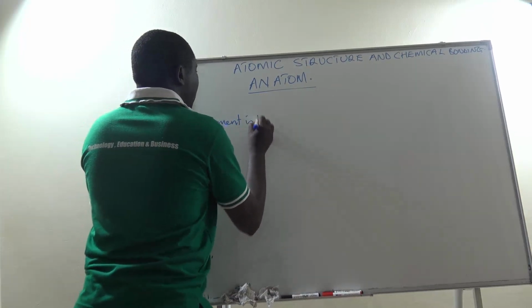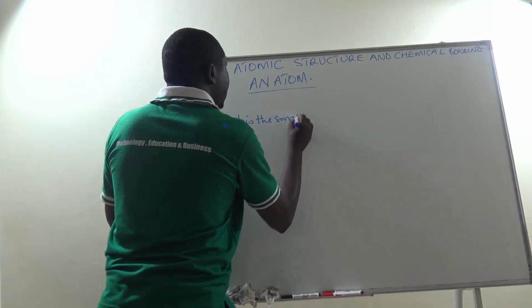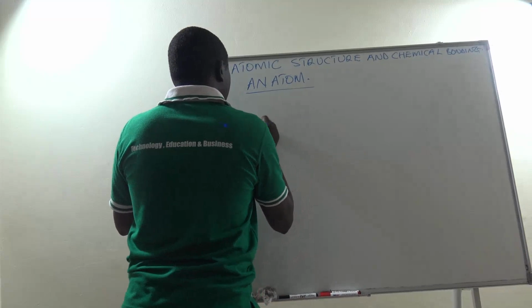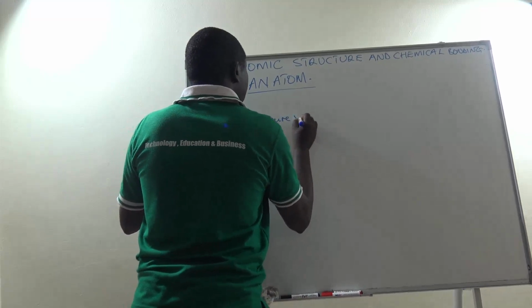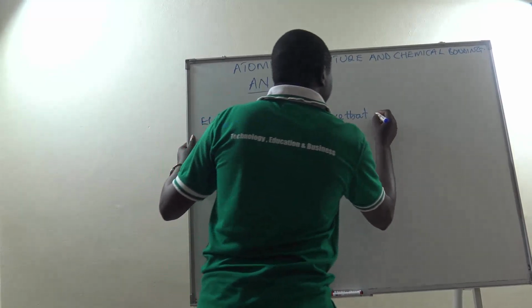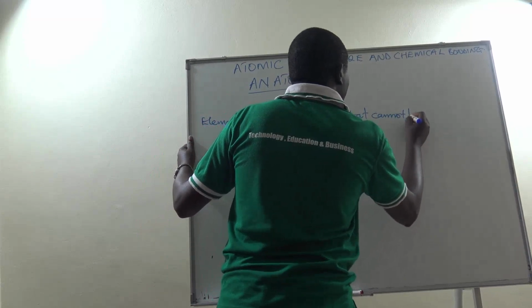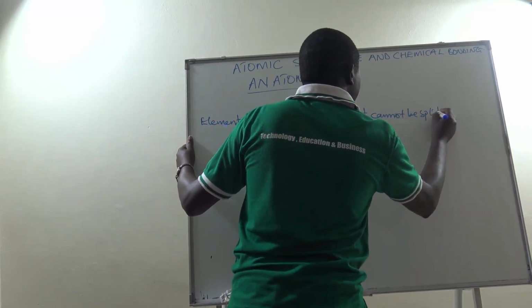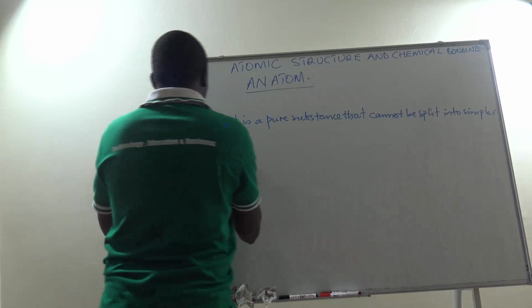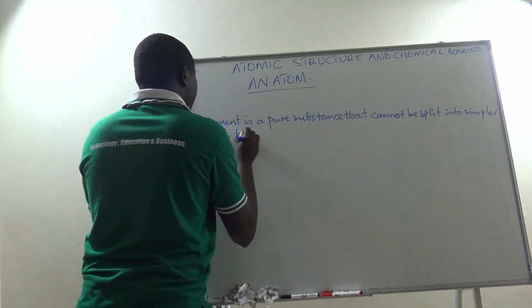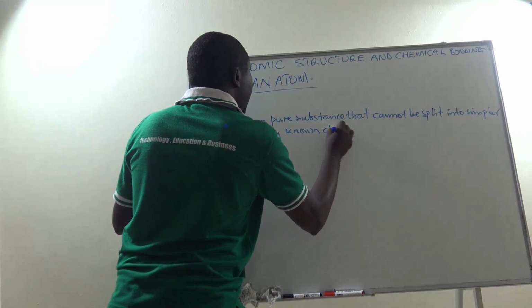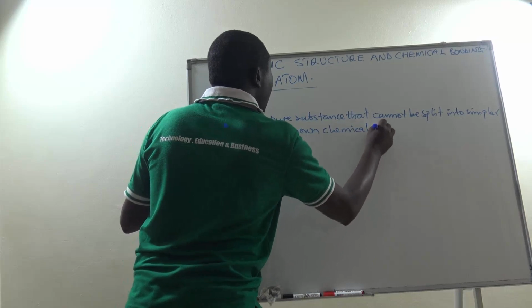An element is a pure substance that cannot be split into simpler forms by any non-chemical means.